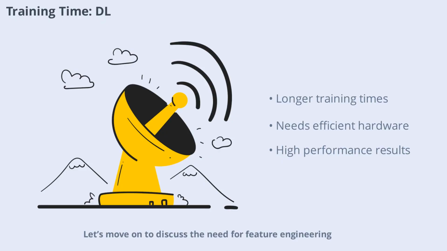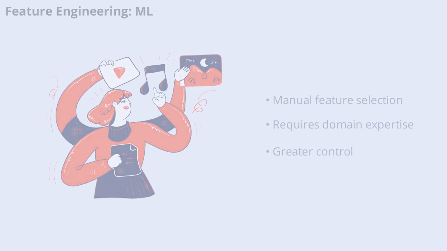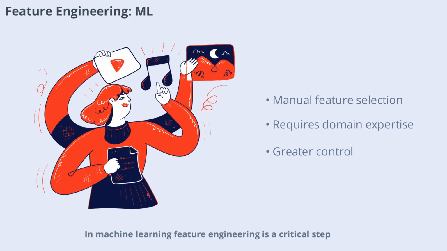Let's move on to discuss the need for feature engineering. In machine learning, feature engineering is a critical step. Experts analyze the data and select or create the most relevant features for the model. This process can significantly impact model performance, but it requires domain knowledge and experience. Feature engineering allows for greater control and understanding of the model, but it can also be time-consuming.